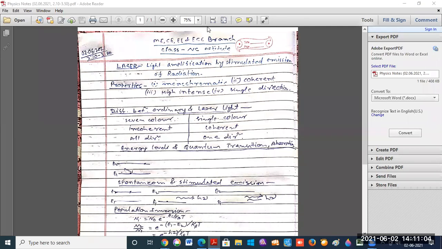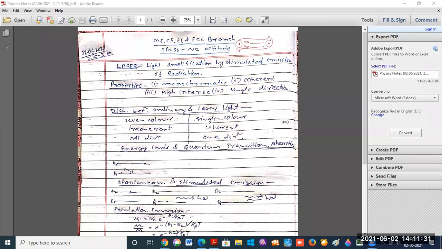This class is only for mechanical, civil, electrical and EC branch. Only mechanical, civil, electrical, EC branch students are coming into this class. See, today there is no physics class for CSE branch.